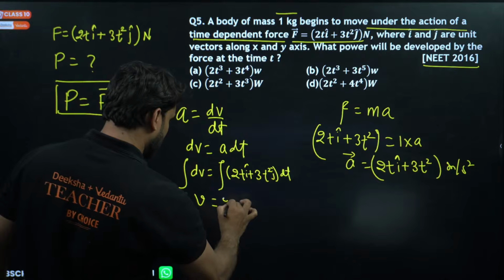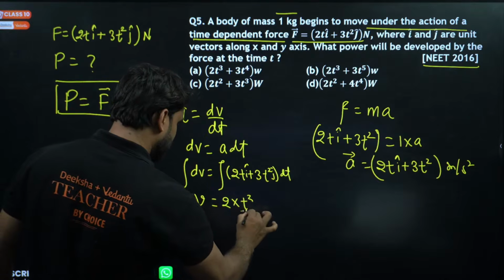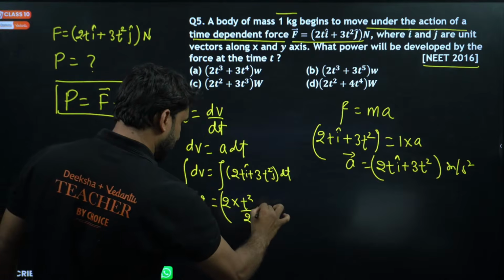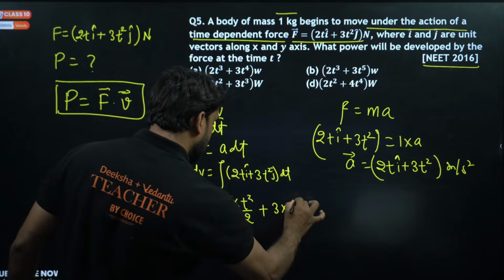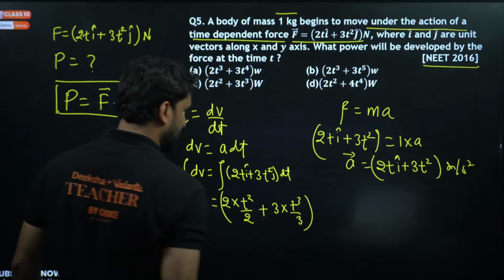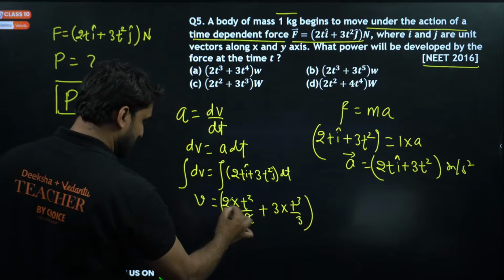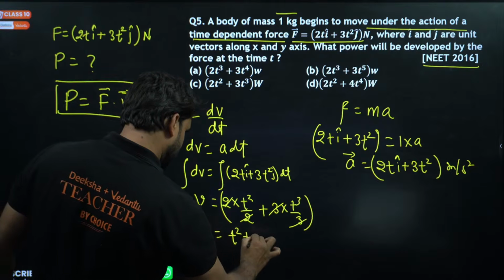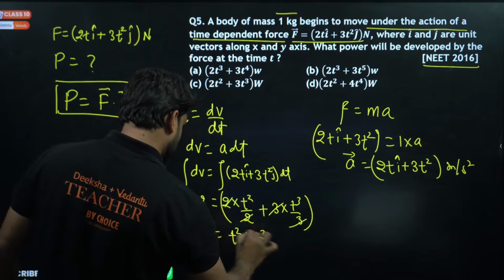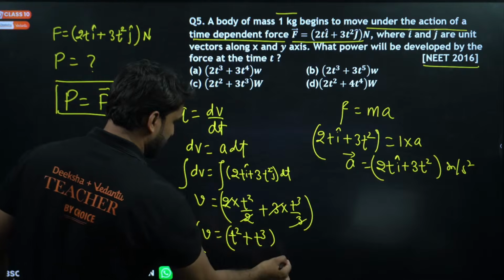Can we please integrate this? So 2 comes out, and the integration of t is t square by 2, and 3 comes out, and the integration of t square will be t cube by 3. So the 2 cancels here, the 3 cancels here, so v is equal to t square i cap plus t cube j cap. This is the velocity, my dear champion.